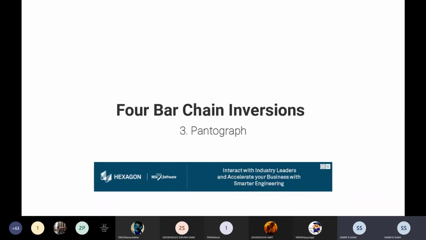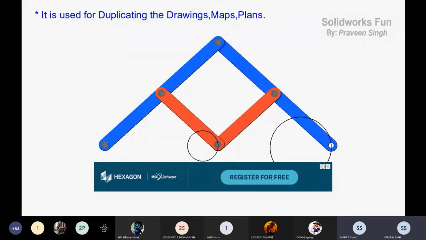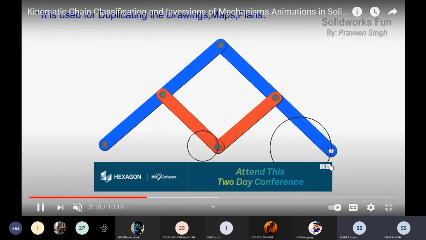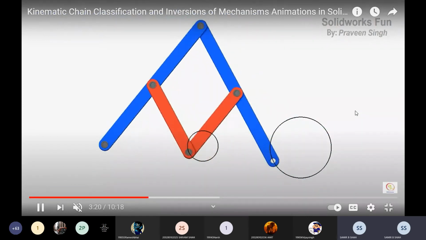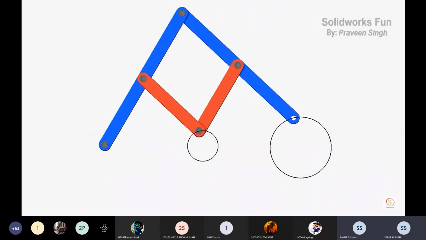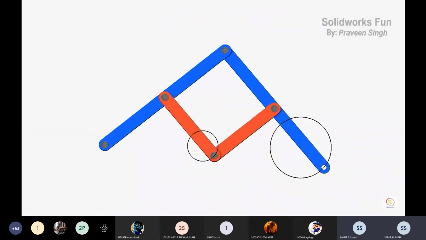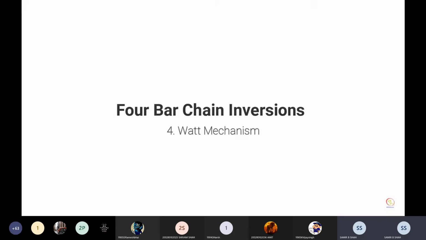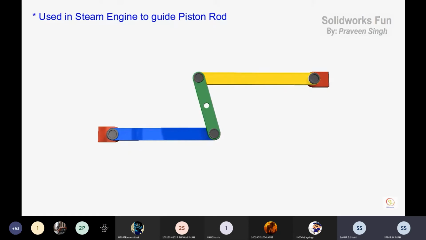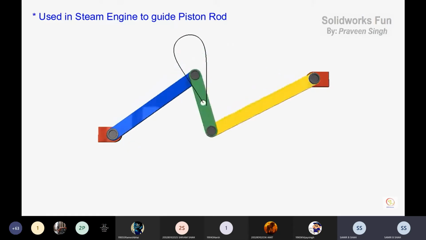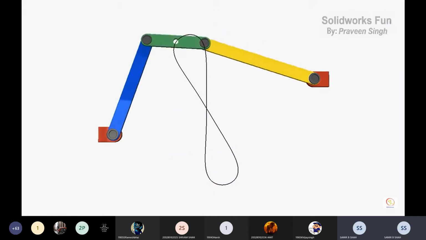The pantograph, which may be used to enlarge a diagram. You can see that on the red side, it may draw on the smaller circle and we get the zoomed portion on the red side.